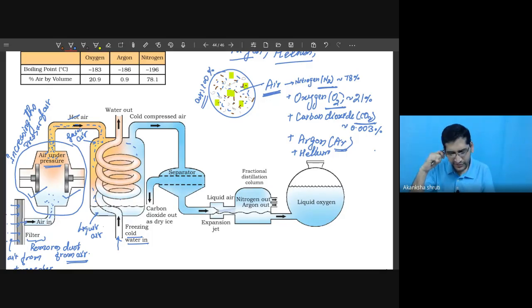Now this cold compressed air, basically the liquefied air or even very cold air, you can say, is allowed to escape from this chamber. While it escapes or comes out of this, its volume will try to increase further.